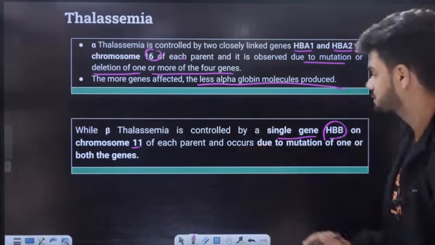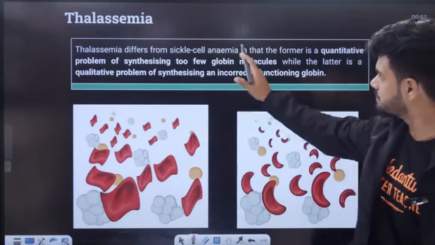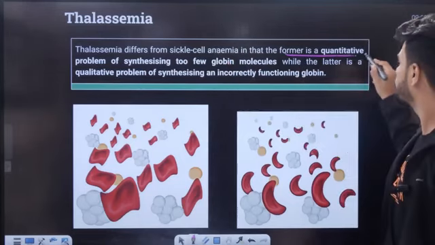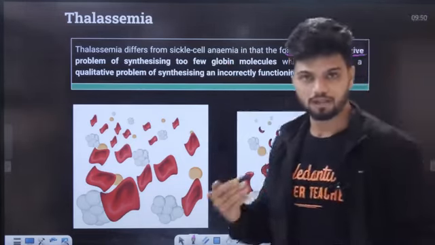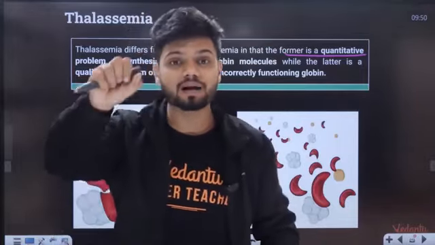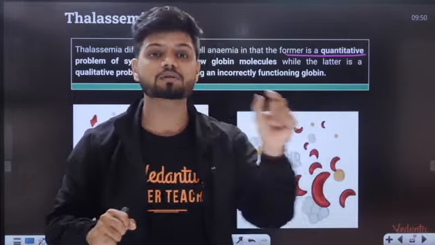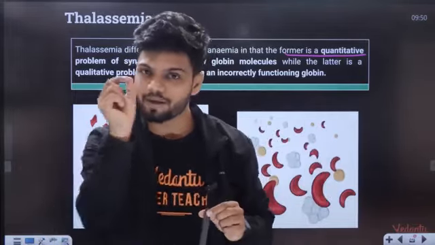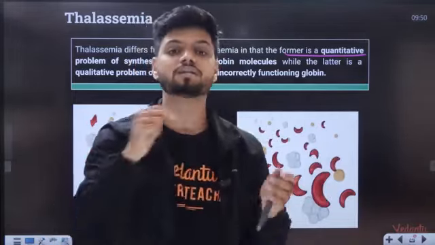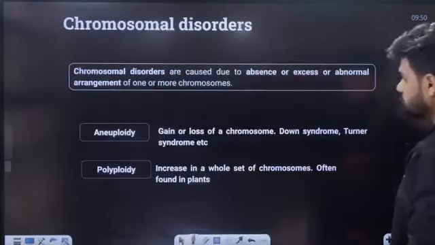That's how we get beta thalassemia. Thalassemia differs from sickle cell anemia in that the former is a quantitative problem. Alpha chain is not being produced, beta chain is not being produced, that is a quantity problem. While sickle cell anemia was a quality problem. One small base pair change happened, that was a quality problem. This is a quantity problem. Okay, quantity and quality.